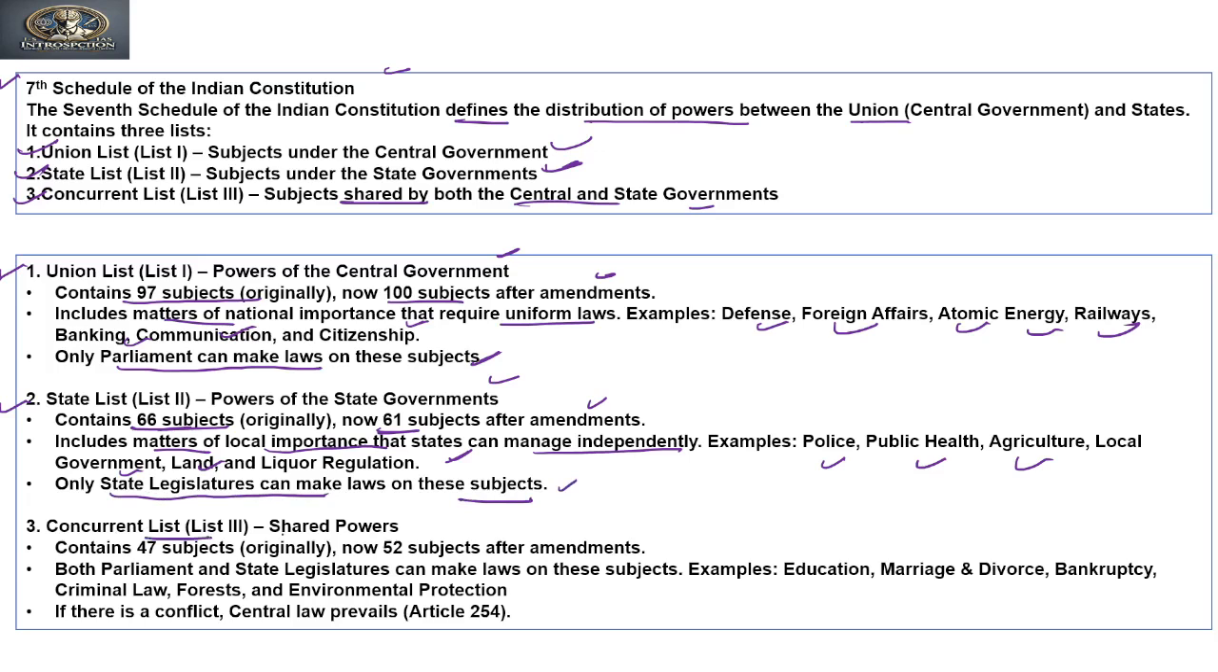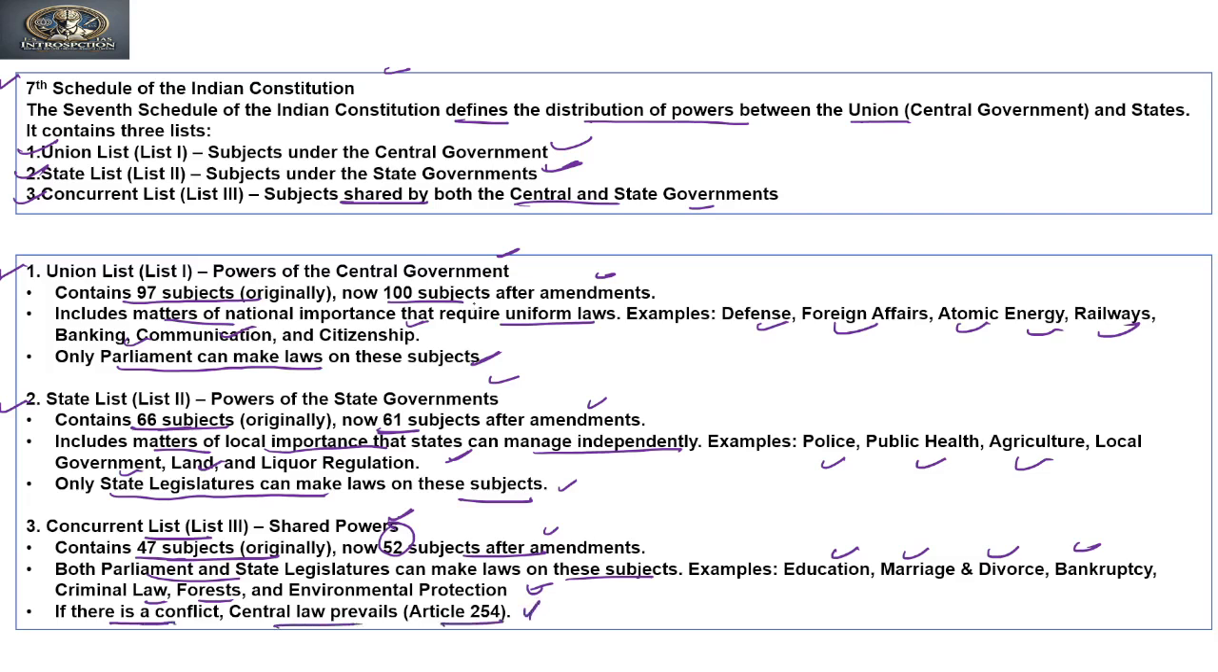The third is the concurrent list, that is shared power. It contained 47 subjects originally, now it is 52 subjects after amendments. Both parliament and state legislature can make laws on these subjects, like education, marriage, divorce, bankruptcy, criminal laws, forest and environment protection. If there is a conflict, central law prevails, as stated under Article 254 of the Constitution.